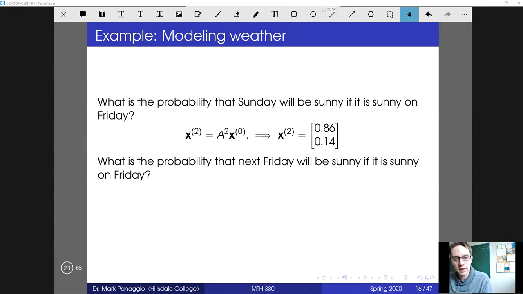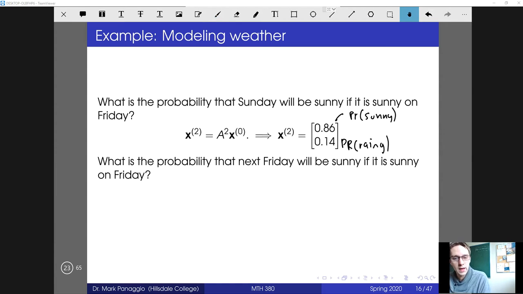And if you multiply that out, you'll end up getting 0.86 and 0.14 roughly. And so that would mean that there's an 86% chance that it's sunny and a 14% chance that it's rainy 2 days later.